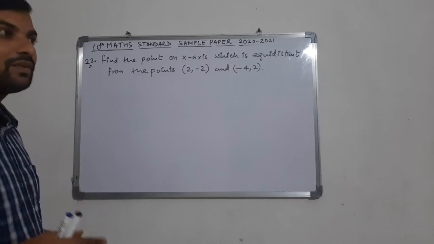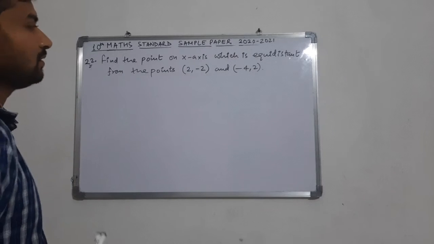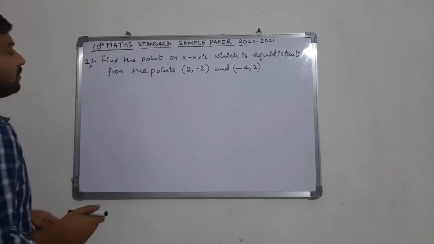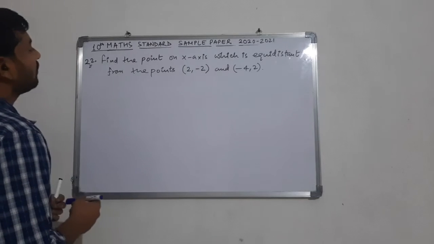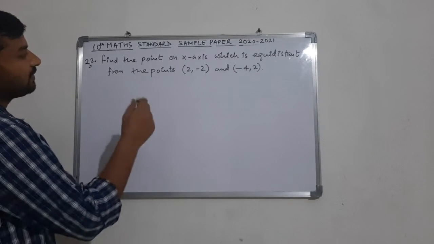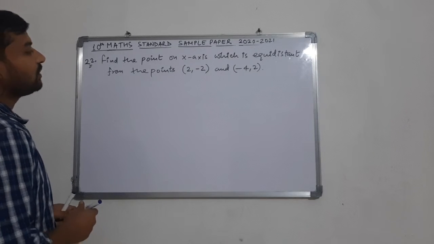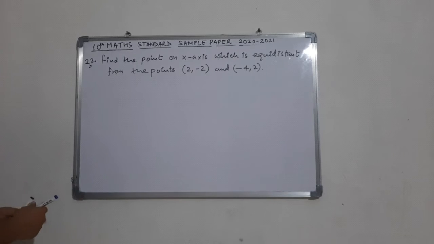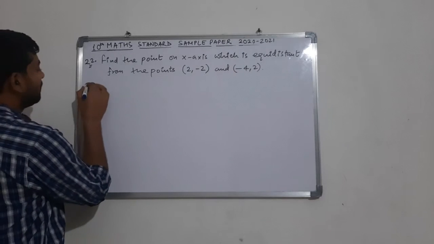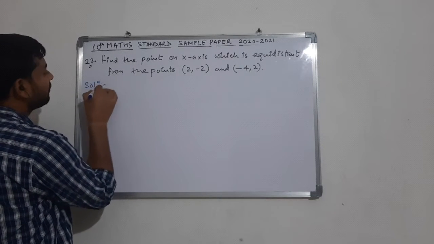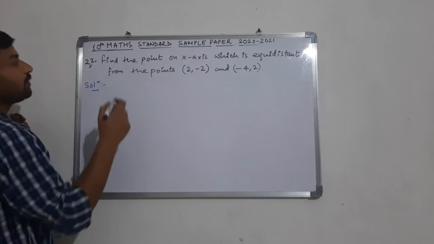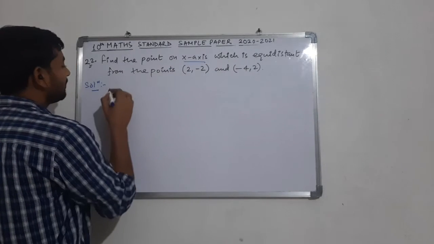Question number 22. Here we have two parts. Let us solve the first part of this, the question which is given in OR. Find the point on the x-axis which is equidistant from the points given here. So to solve this kind of question, we have to assume the point which is given and on the x-axis.